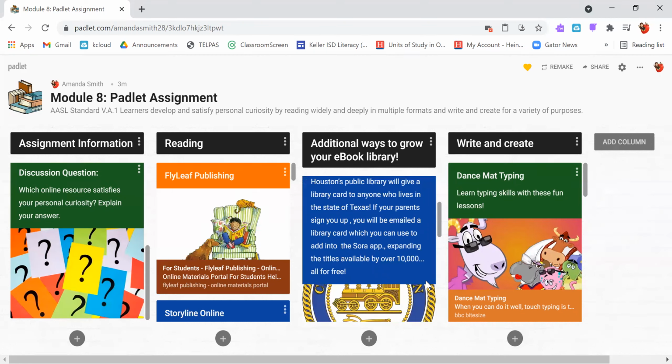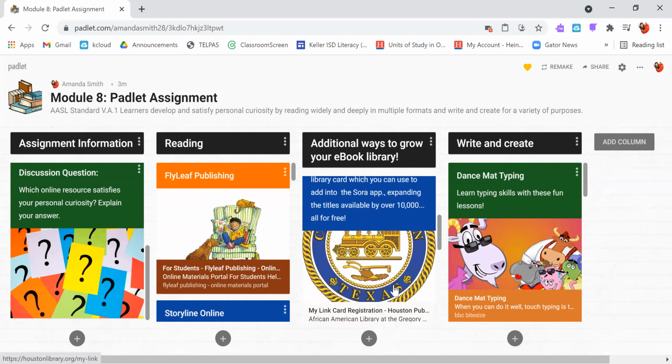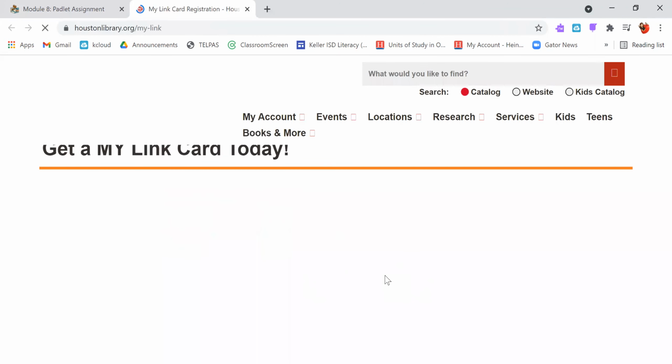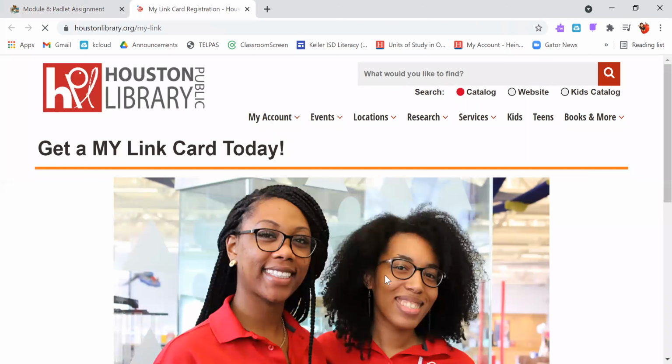And whenever you add your Houston library card into the Sora app, you can expand the amount of titles available by over 10,000. Over 10,000 books, all for free. How cool is that? Of course, you would want your parents' help with that one because your parents would have to submit some information to help get your library card.